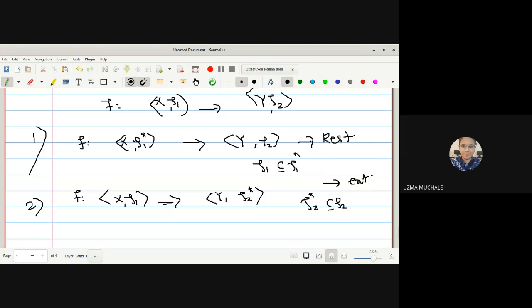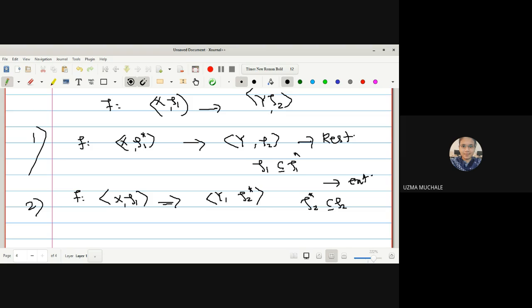Is it correct or not? Can anyone explain? Already you have done this somewhere, I think in Galois theory, and maybe in BSc also.